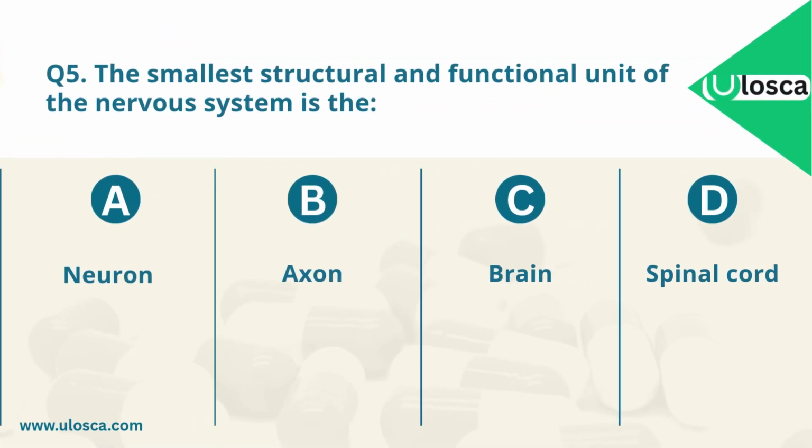Question 5. The smallest structural and functional unit of the nervous system is the A. Neuron. B. Axon. C. Brain. D. Spinal cord. Which one is the correct answer?